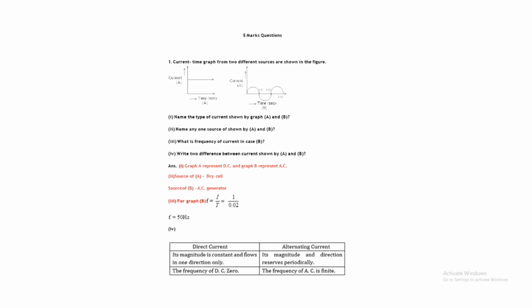In the first figure, this is DC, and in the second figure, AC. AC changes direction, but in the first figure there is no change in direction in DC. Frequency, you already know, is 1 by T, the time period. Put in the value and you can get the result.